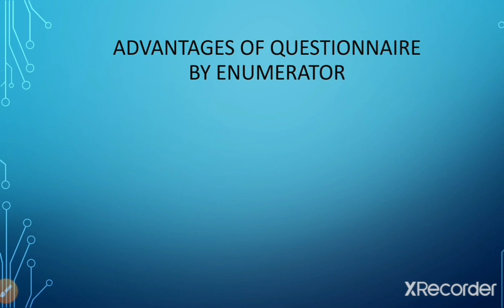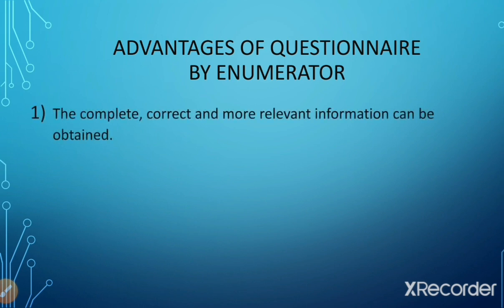Now, after understanding the meaning of this method, let us understand the advantages of questionnaire by enumerator. The first advantage is that complete, correct and more relevant information can be obtained. Naturally, whatever the limitations were of questionnaire by post, in which we were not able to meet the respondent personally, we were not able to get relevant, complete or correct information.